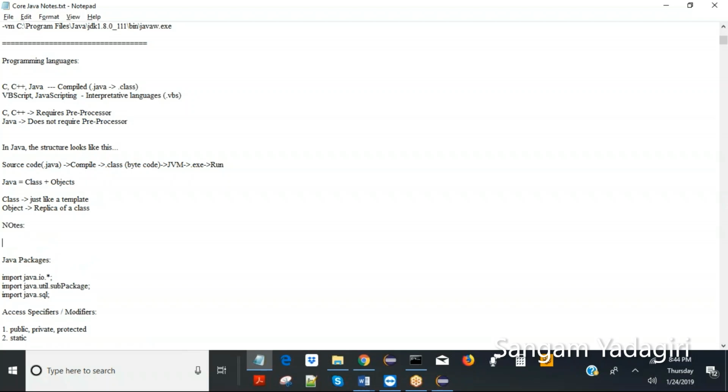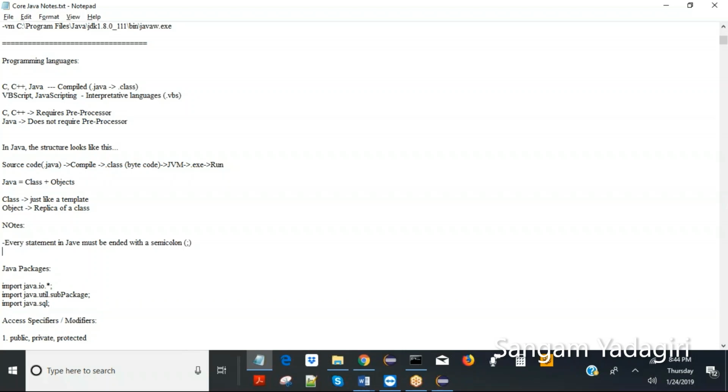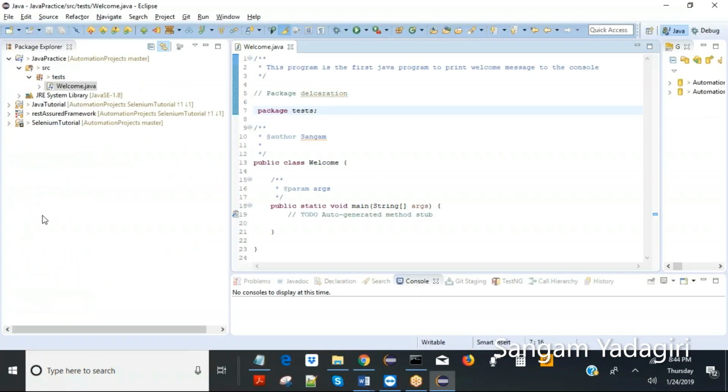First note is, every statement in Java must be ended with a semicolon. Okay, semicolon is this. We will keep on adding notes as required. And you can add some